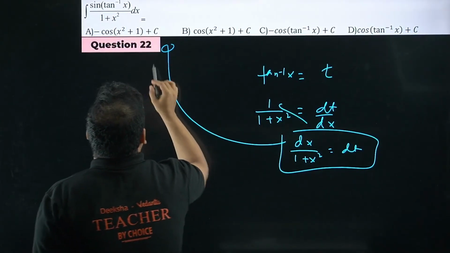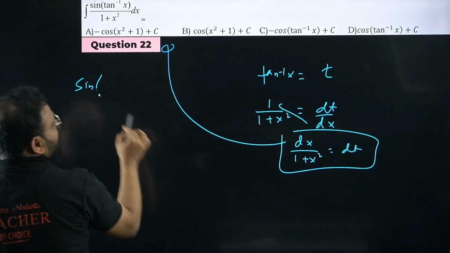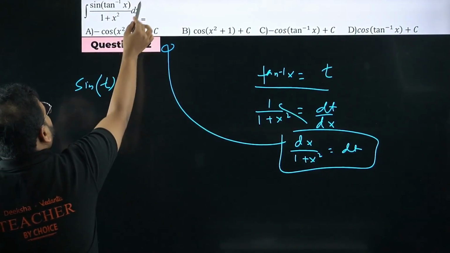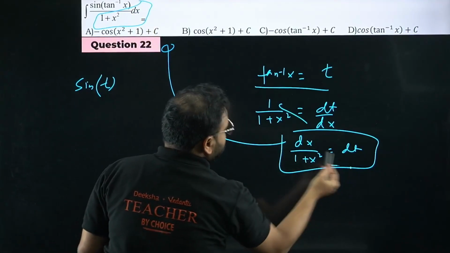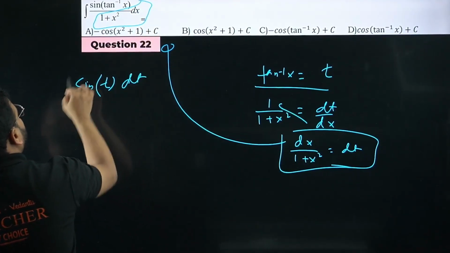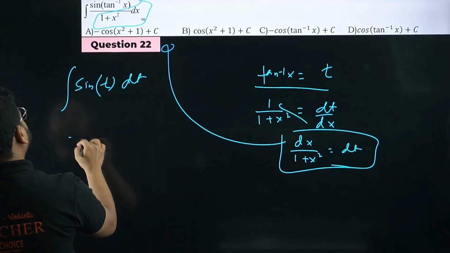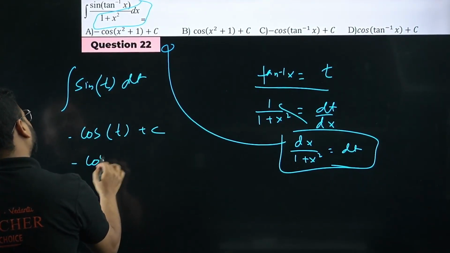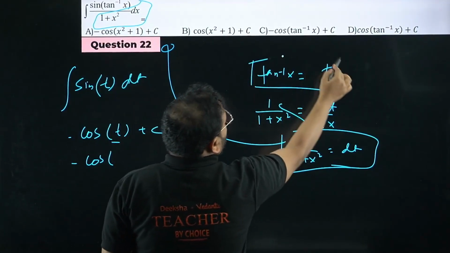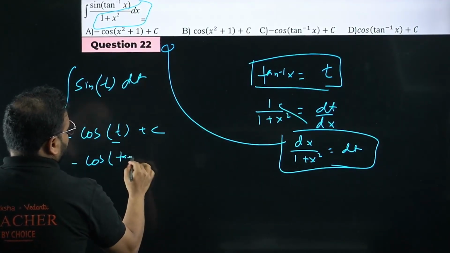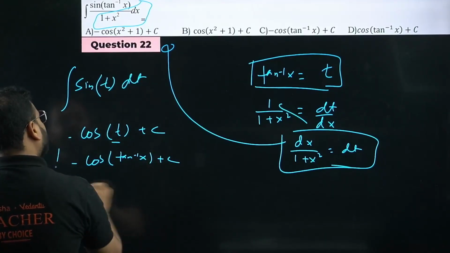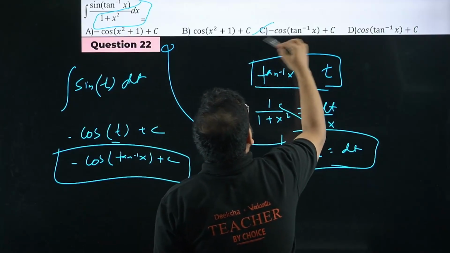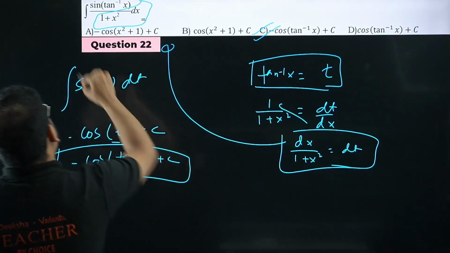What are you going to get? Please check. Sine of t, and this whole thing will become dt. Sine of t dt, we have the integration. Sine will become minus cos. So minus cos of t plus c. What is the t value? Tan inverse of x. Put it here: minus cos of tan inverse of x plus c. Any option like that? Please check the options. Option number C is correct. Yes, option number C is correct.